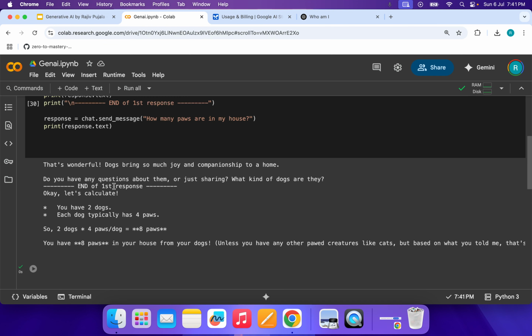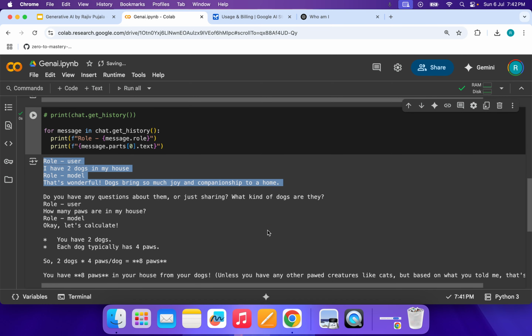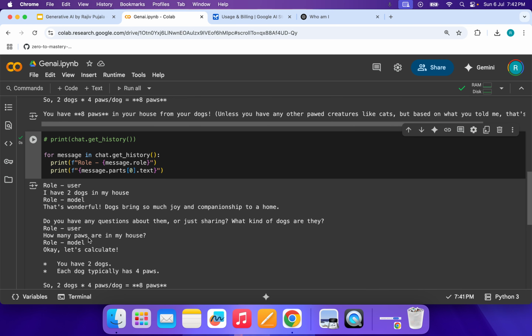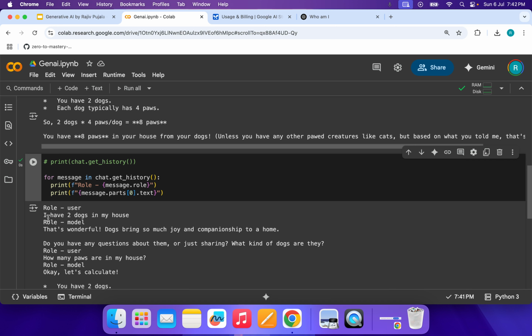Now let's see the output. The first one, the role is user: "I have two dogs in my house." The model said, "That's wonderful. Dogs can bring so much happiness." Then again the role is user: "How many paws are in my house?" And the model said, "Let's calculate. You have two dogs, and each dog has four paws, so eight paws." But if you see over here, the question is coming on a new line.